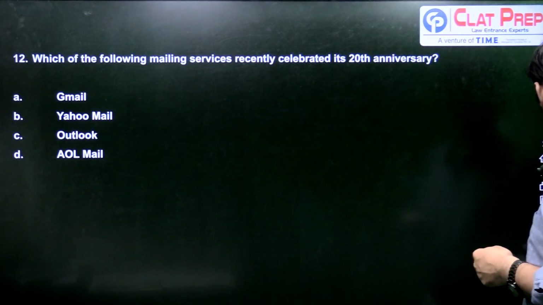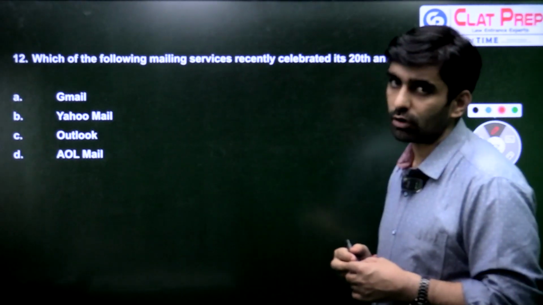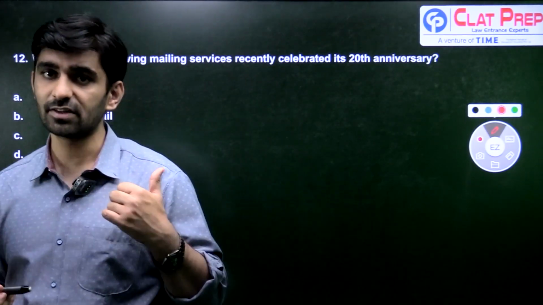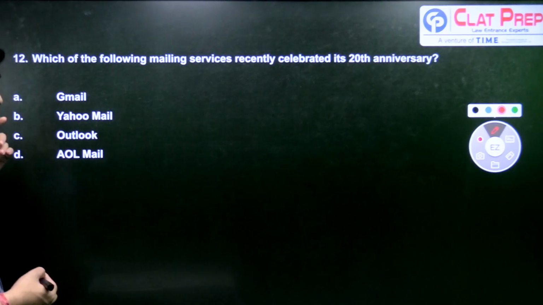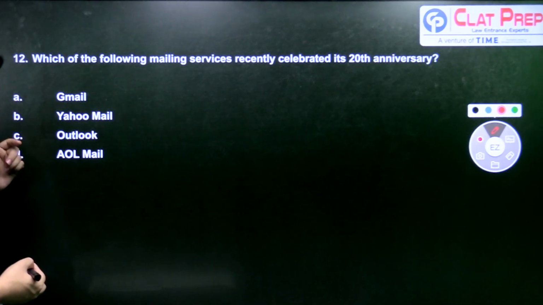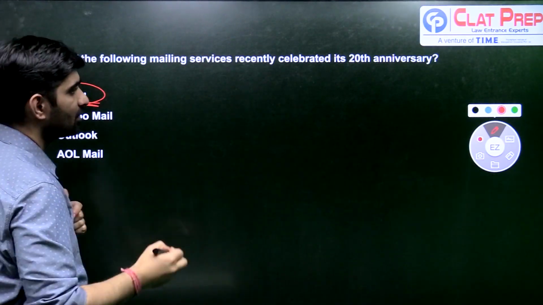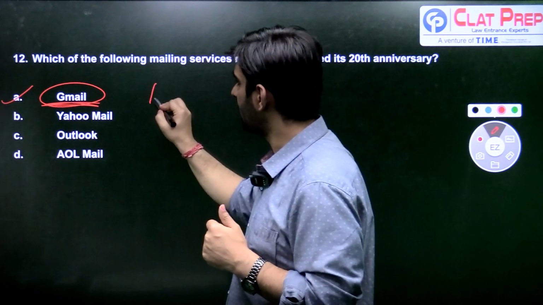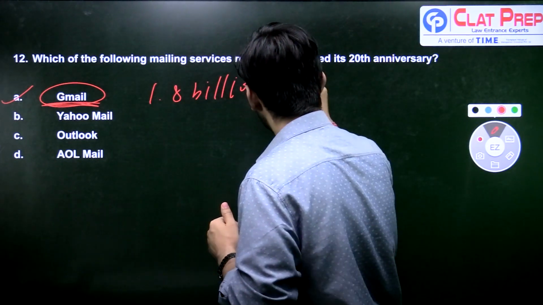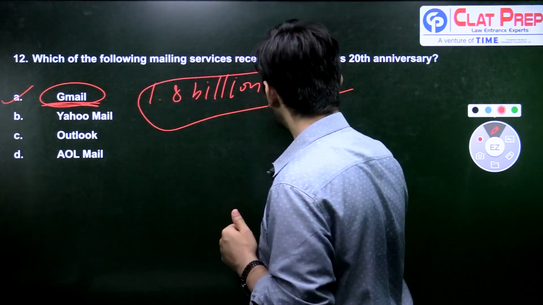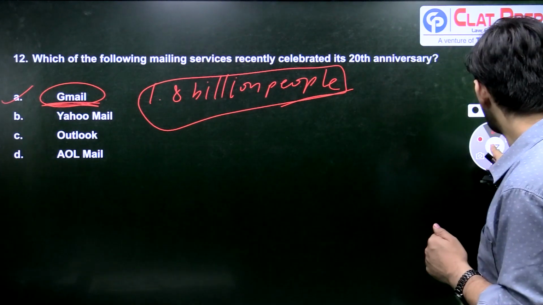Next question. Which of the following mailing services recently celebrated its 20th anniversary? On 1st April 20 years ago, this mailing service was started, and it has recently celebrated its 20th anniversary. So is it Yahoo, Gmail, Yahoo Mail, Outlook or AOL Mail? The answer here is Gmail, the most popular mailing service. It has a base of 1.8 billion people, or 1.8 billion accounts, which are currently active. So the answer is Gmail.